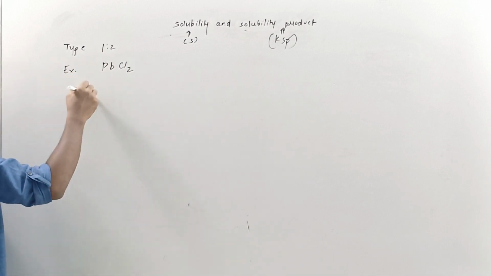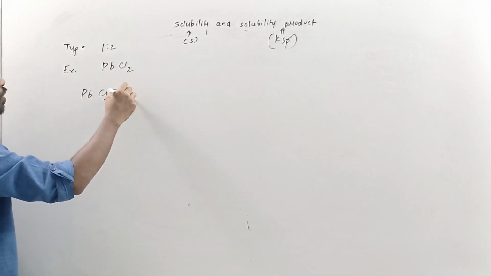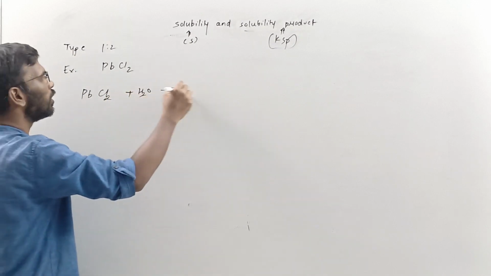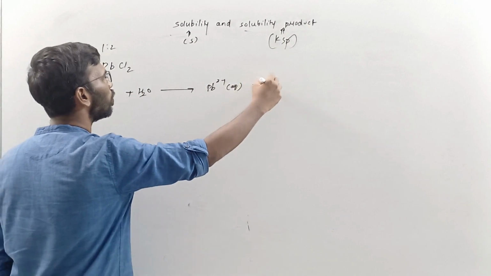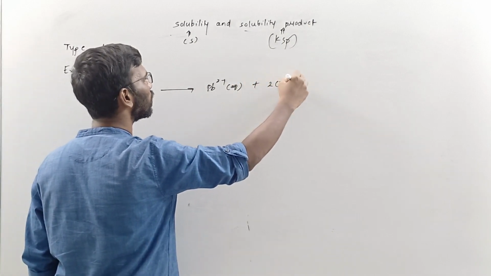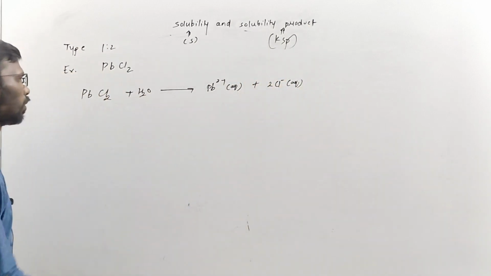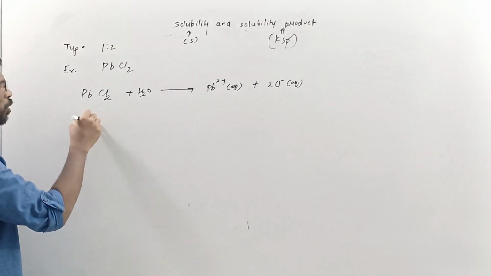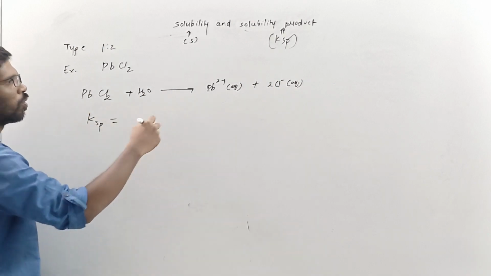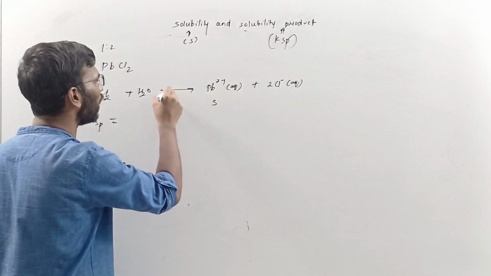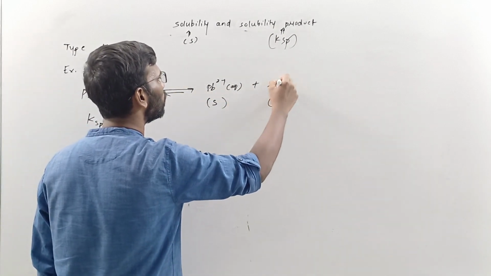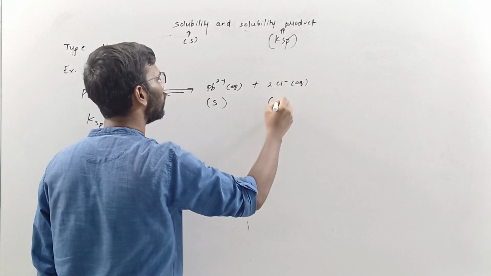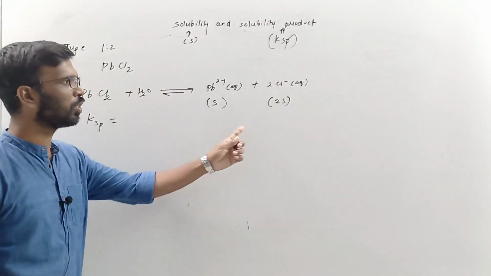You take PbCl2 and put it into water. This will split as Pb2+ aqueous plus 2Cl- aqueous, right? So what would be the KSP for this? The concentration of Pb2+ is S, and the concentration of Cl- is 2S, because 2 ions are there.